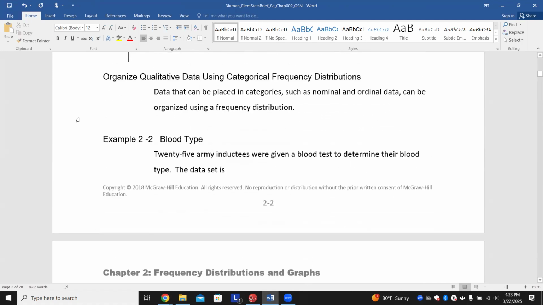After that, we want to organize our qualitative data using categorical frequency distribution. This is for only the name. So data that can be placed in categories such as nominal or ordinal data can be organized using a frequency distribution. So maybe we had 50 people and maybe we were looking at low, medium, or high income.